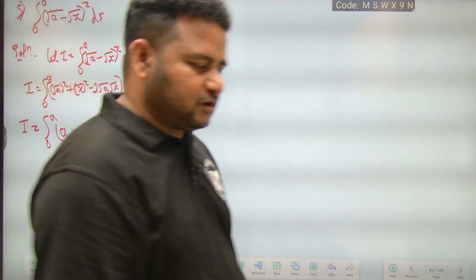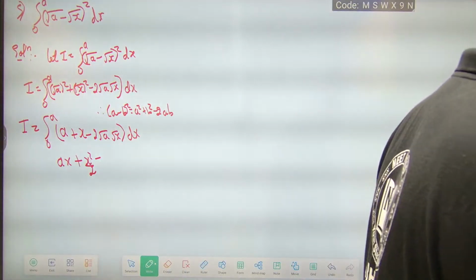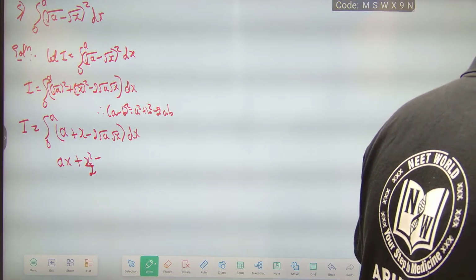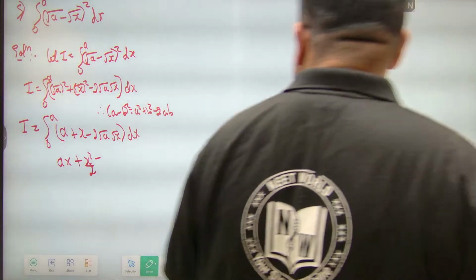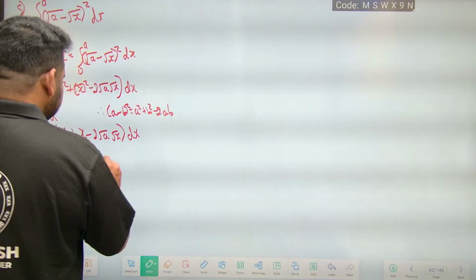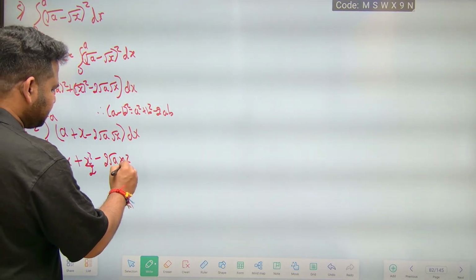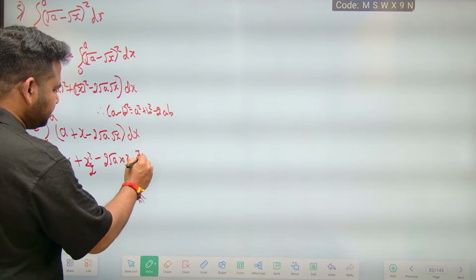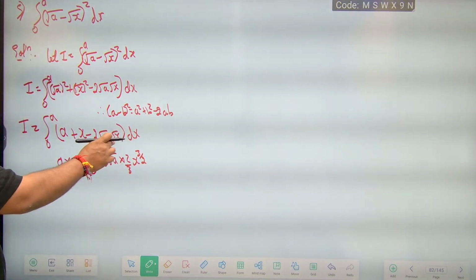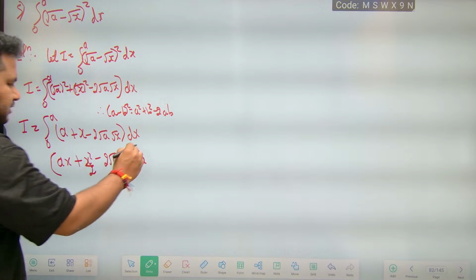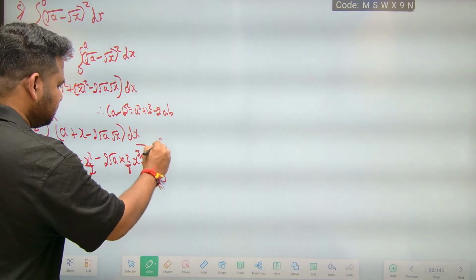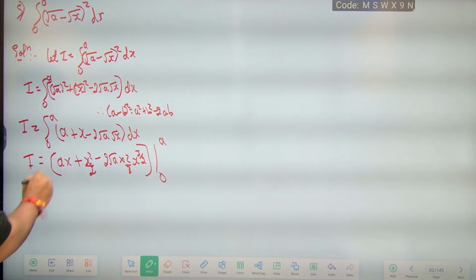So we get 2 times root a into 2 by 3 x to the power of 3 by 2; this is the value of the integral of root x. Now let us apply the limits, 0 to a, and see whether we can simplify anything, since we have x to the power of 3 by 2.